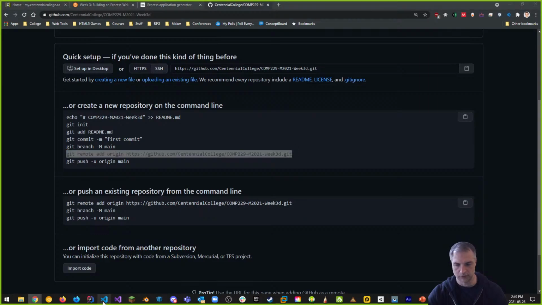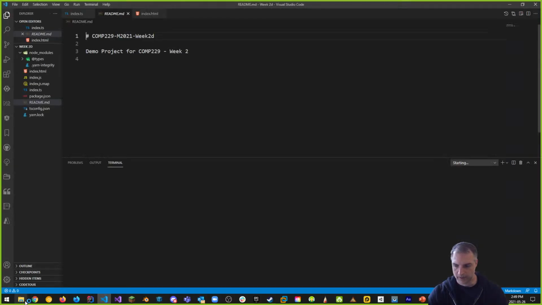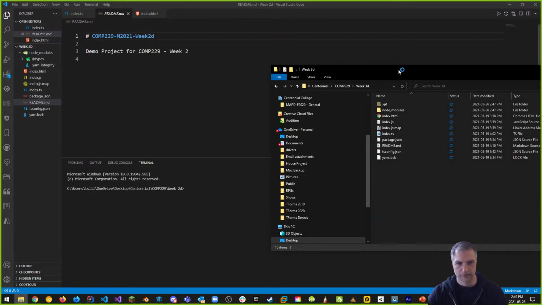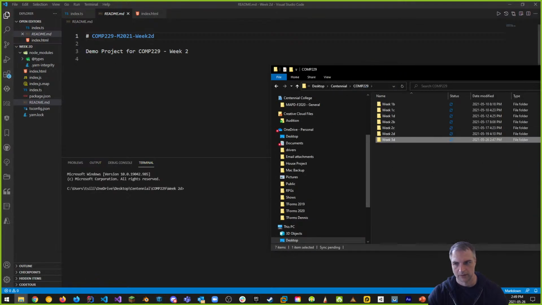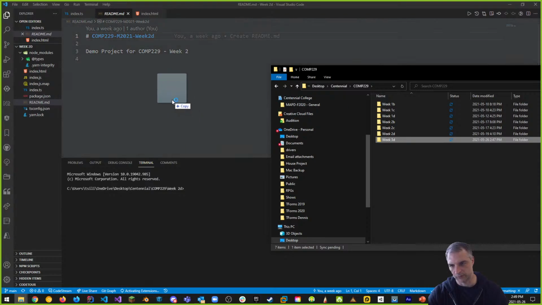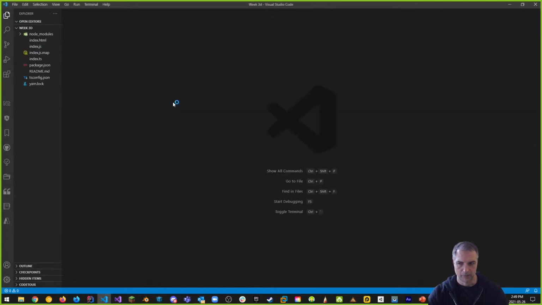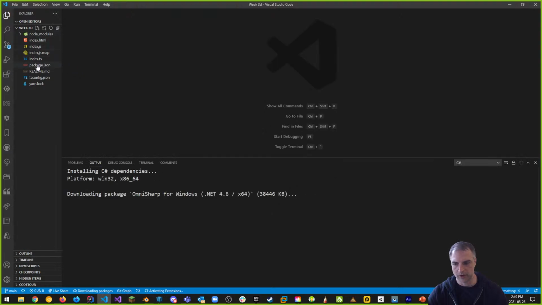So here is Visual Studio Code. Sorry, this is Visual Studio Code from last week. And this is my project files on the right. I'm going to drag and drop from my project folder inside of my File Explorer into Visual Studio Code again. So just drag and drop. And what you're going to have is all the files that are inside of the project are going to show up here. Okay, so this is a copy.